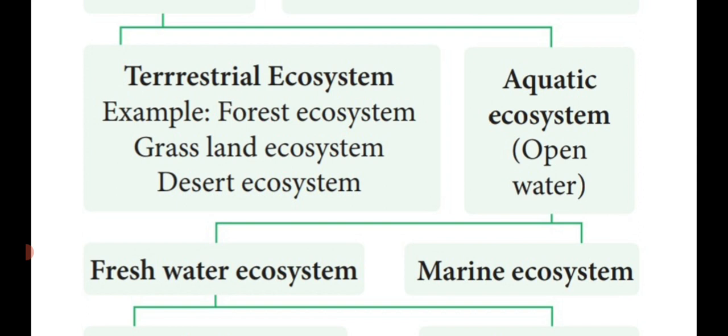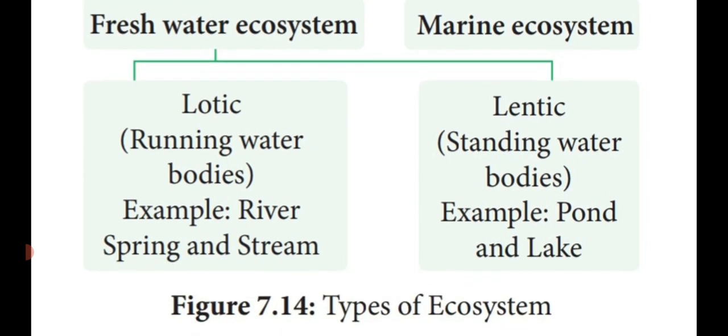Terrestrial ecosystem examples: forest, grassland and desert. Aquatic ecosystem examples: open water, that is pond ecosystem, lake ecosystem and so on. Then the aquatic ecosystem is again divided into freshwater and marine water ecosystem. Freshwater ecosystem is known as lotic. Marine ecosystem is known as lentic. So lotic means running water bodies, lentic means standing water bodies.